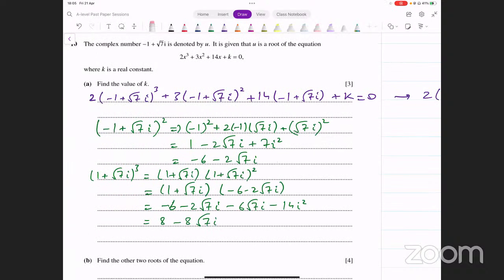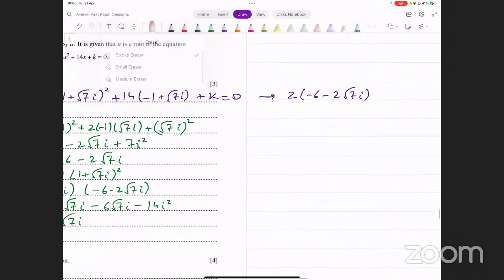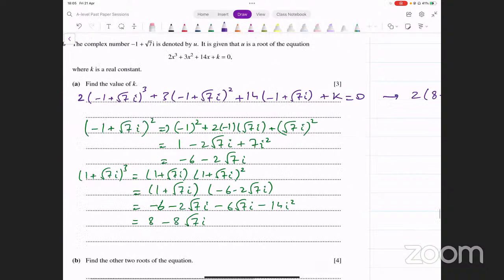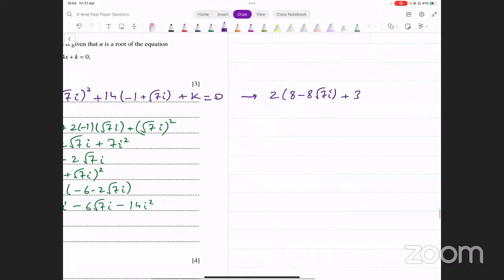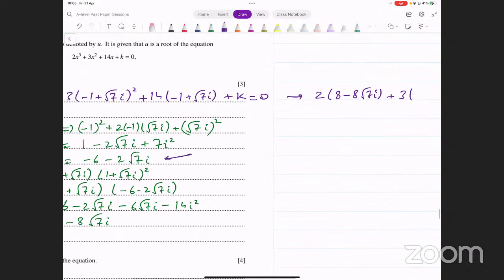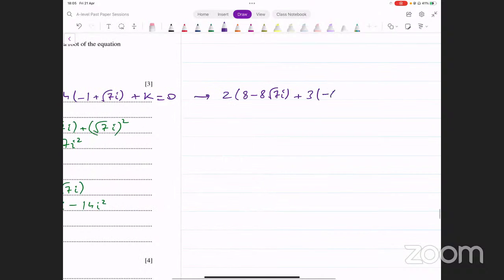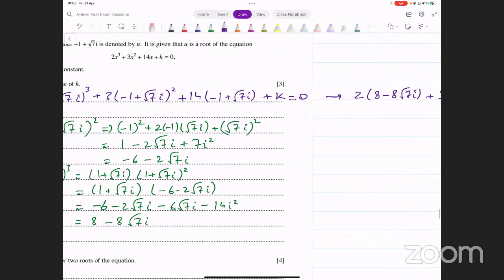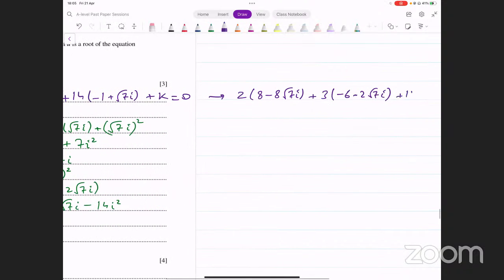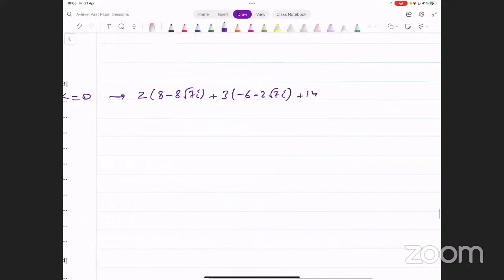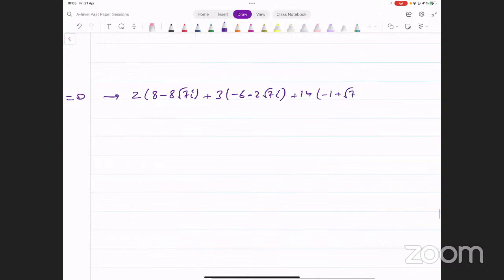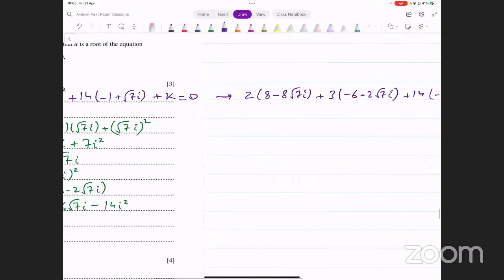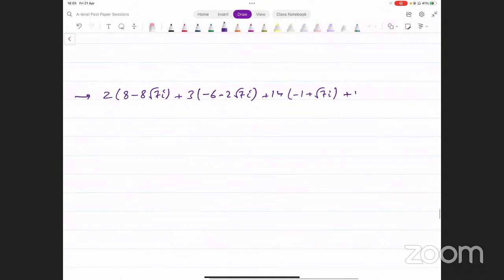Sorry, this was the square. The cube was below: 8 minus 8 square root of 7 iota. 8 minus 8 square root of 7 iota plus 3 into its square. What was the square? We evaluated it here: -6 minus 2 square root of 7 iota, and then we have plus 14 into -1 plus square root of 7 iota plus k equals 0.